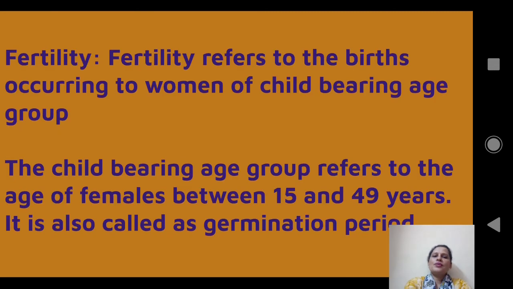Now, fertility refers to the births occurring to women of childbearing age group. The question is, what is the childbearing age group? A woman whose age is between 15 to 49 is called the childbearing age group, or it is also called the germination period.